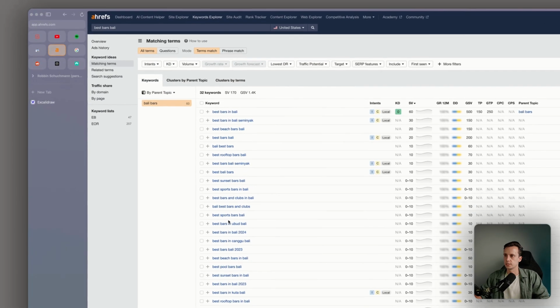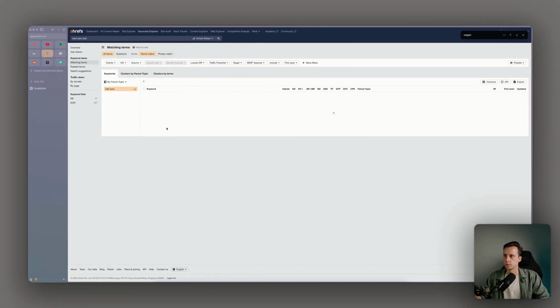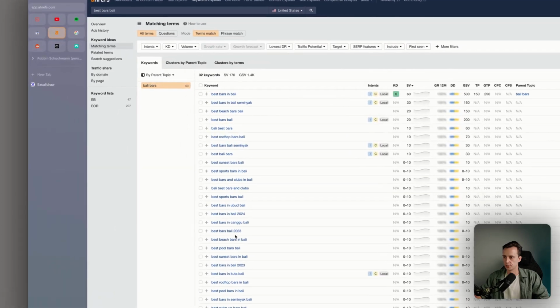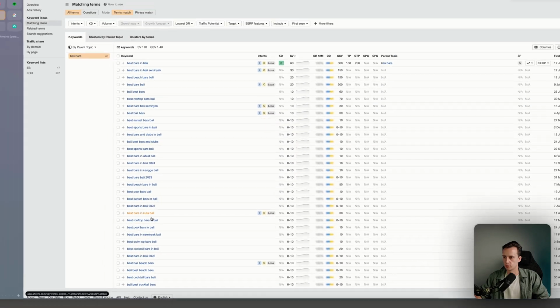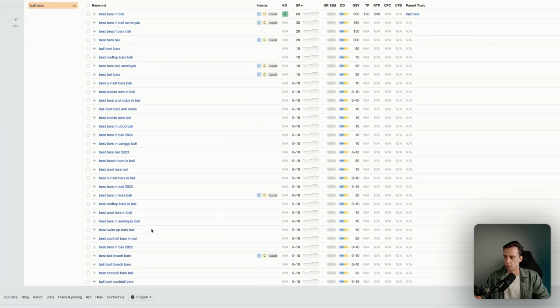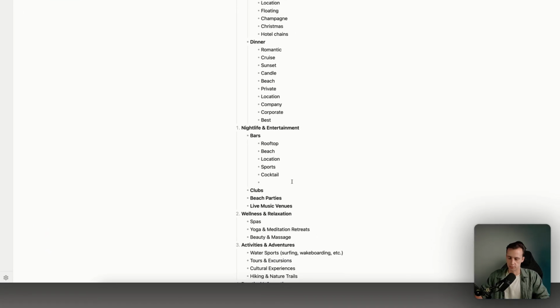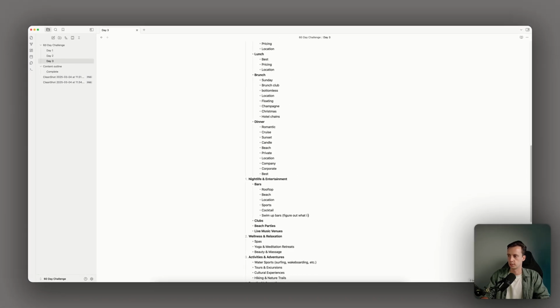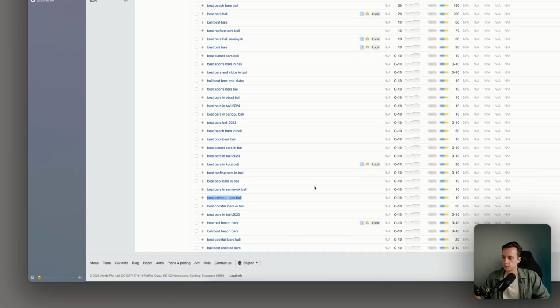Let's scroll through that list. Related terms, matching terms, okay. Best beach bars, best bars in Bali, best in location, best rooftop bar, best sunset bar, location again, Canggu, sunset bar, best cocktail bar, cocktail, what else? Swim up bars. I have no clue what it is. Figure out what it is. If you guys have any idea, just leave it in the comments.